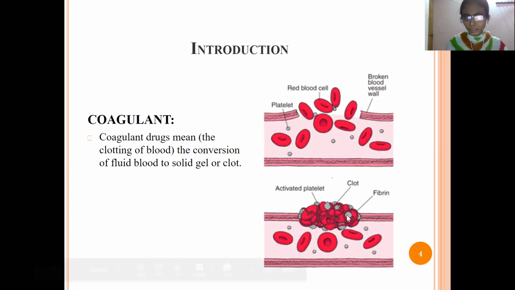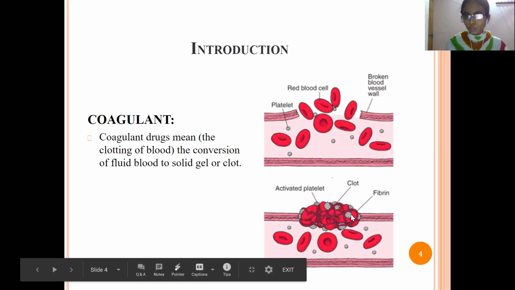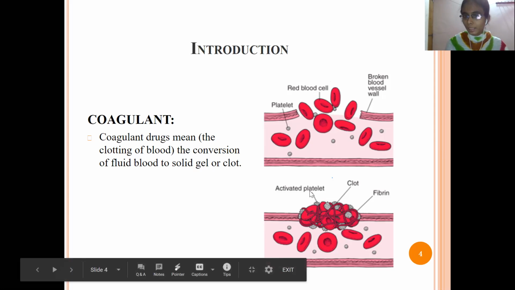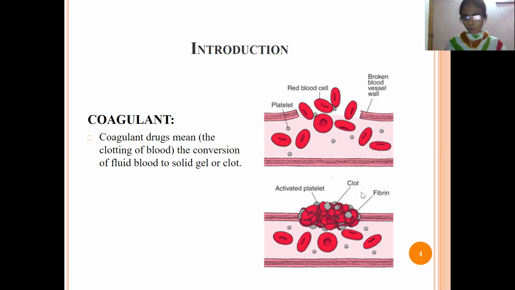If we use a coagulant drug here, the platelets get activated to form the clot. If the clot is formed on the surface of the skin, the red blood cells cannot come out. So there is no bleeding and we do not face the loss of blood. So we are safe.